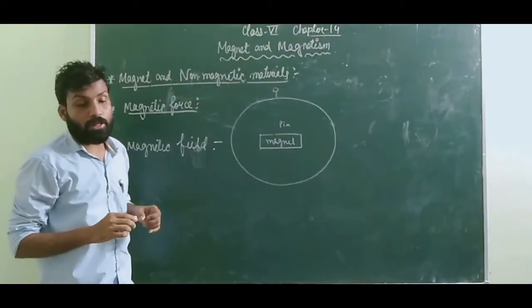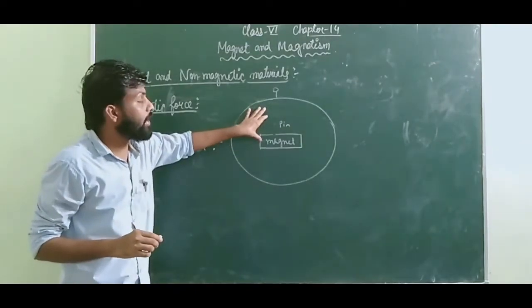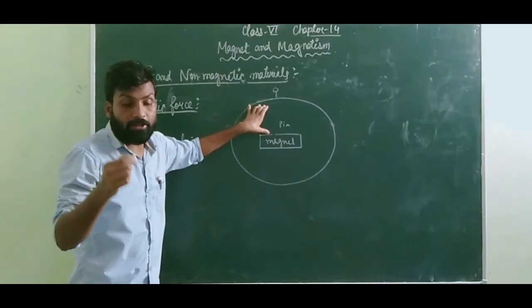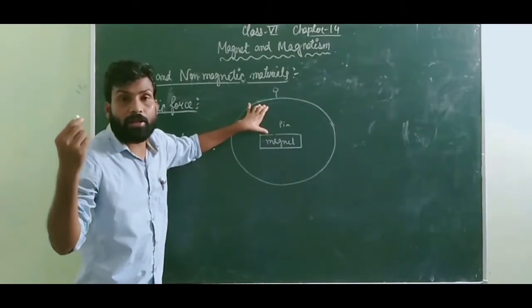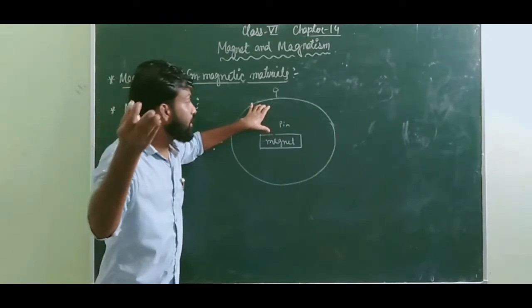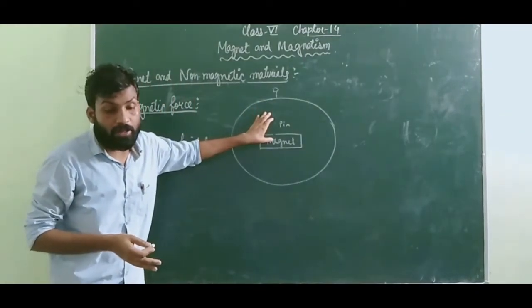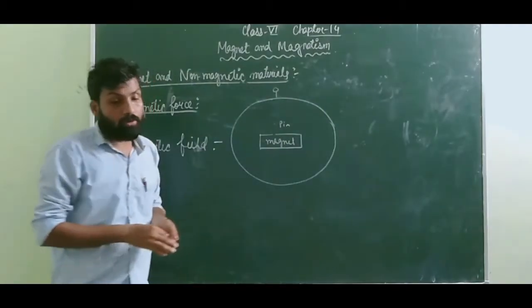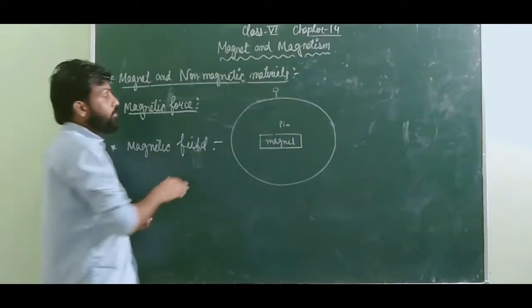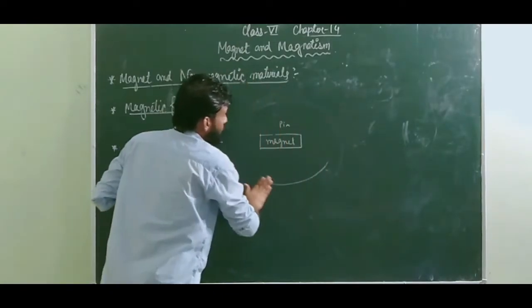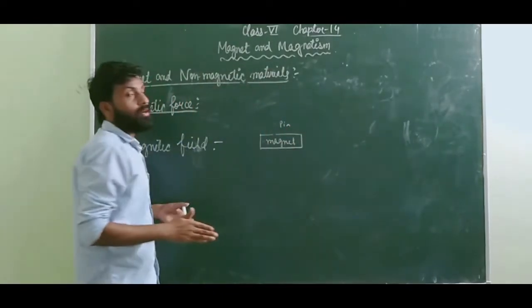In your book also they have written that the region around the magnet in which the magnetic force can be felt or experienced is known as the magnetic field. Now, the stronger the magnet, that means the bigger the magnet, the bigger will be its field.